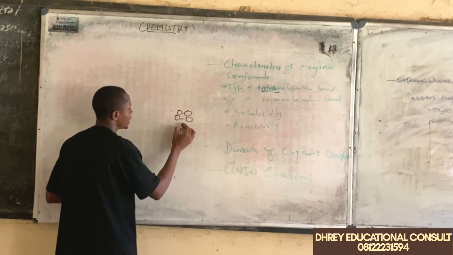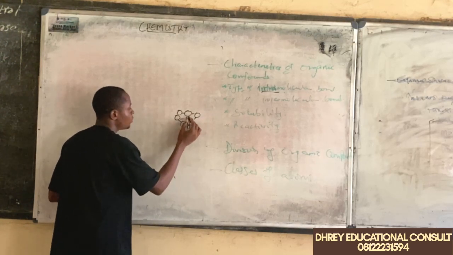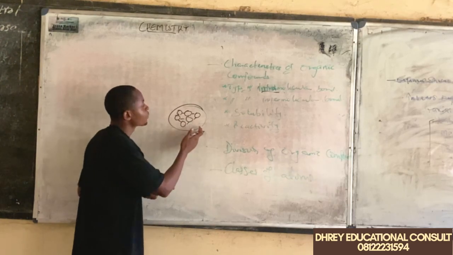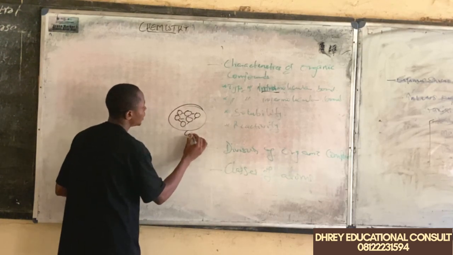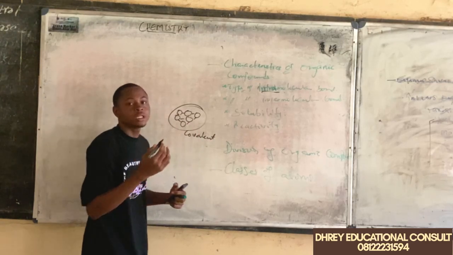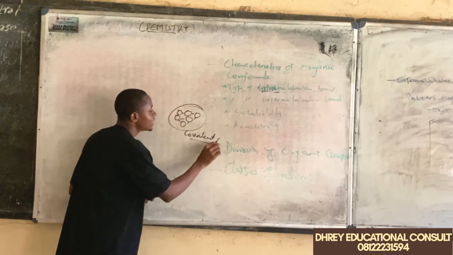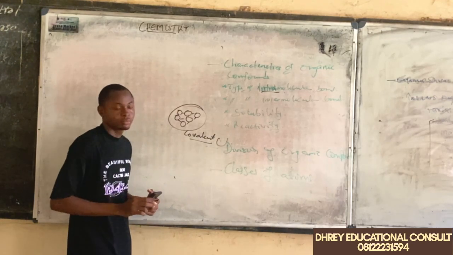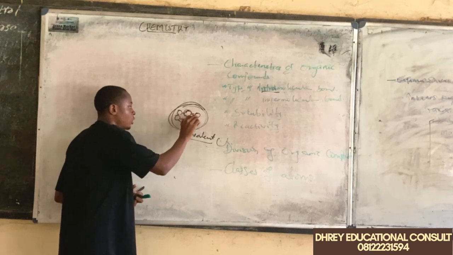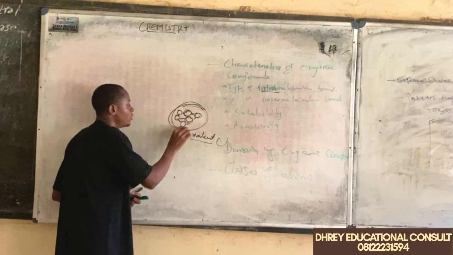Let's represent this as a molecule. The type of bond that connects each atom that forms a molecule is the covalent bond. So each carbon is always linked to other atoms by covalent bonding. Within this molecule, the atoms that make up the molecule are connected to each other by a covalent bond.